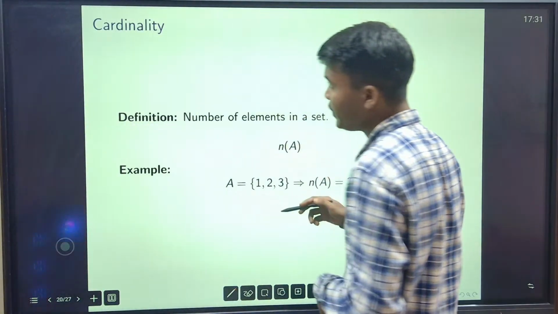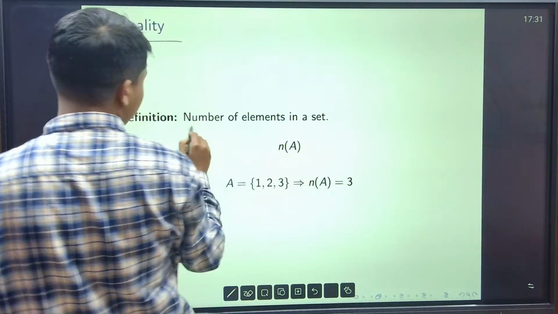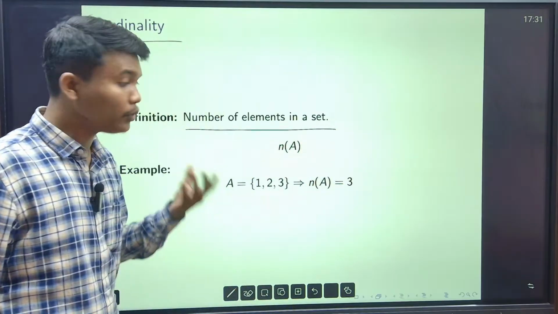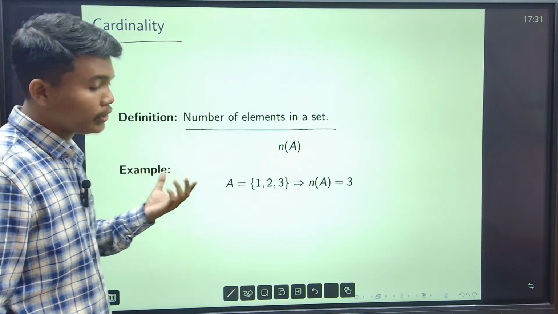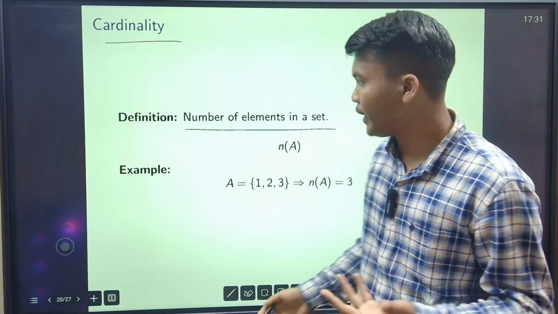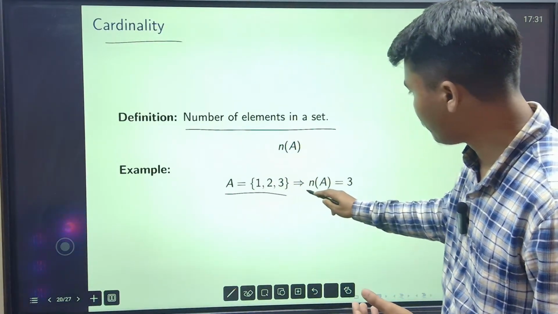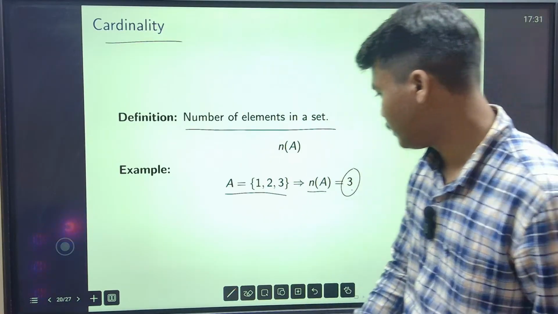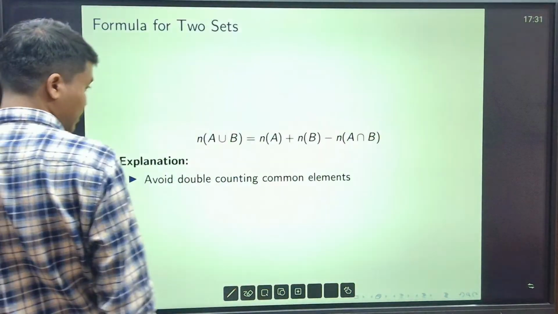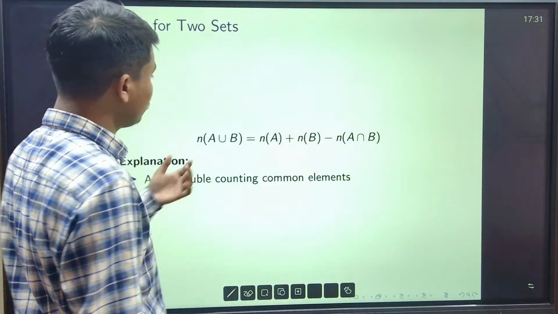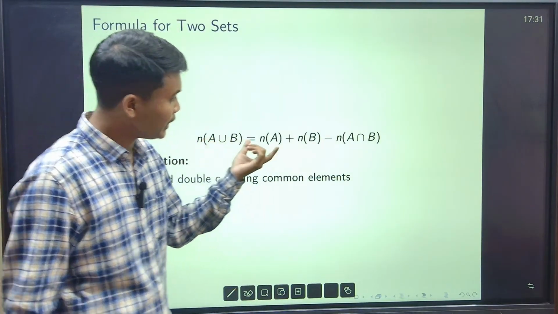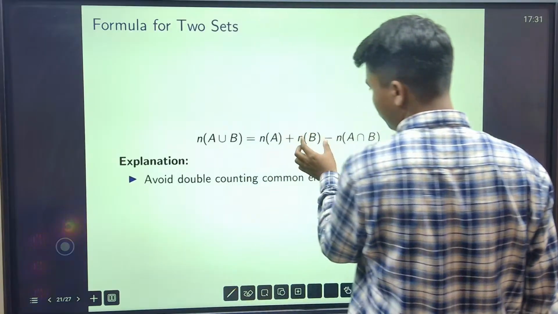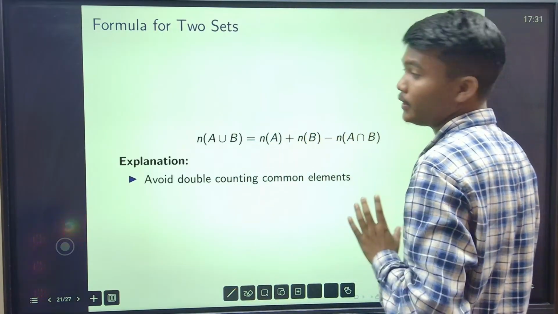Now next, cardinality. So cardinality means the number of elements. Cardinality means the number of elements in a set. সেটের মধ্যে কতগুলো এলিমেন্ট আছে। সাপোজ যদি ইনফিনিট হয় তাহলে ইনফিনিট নাম্বার অফ এলিমেন্টস, যদি ফাইনাইট হয় সাপোজ A is 1 2 3, the number of elements in the set A, that means the cardinality of the set A is 3. Next, okay, formula for two sets. A union B is exactly number of elements in the set A plus number of elements in the set B minus number of elements in the set A intersection B.